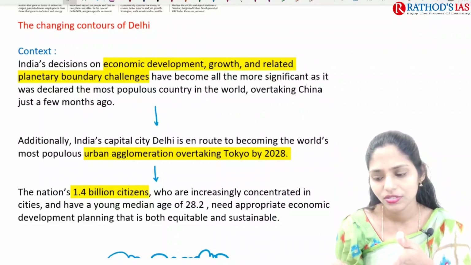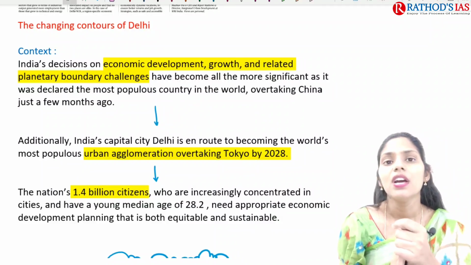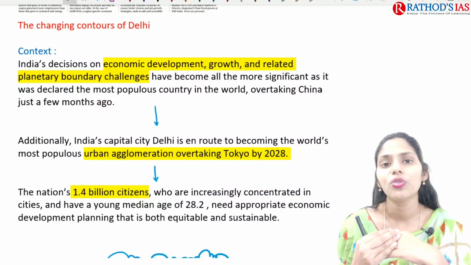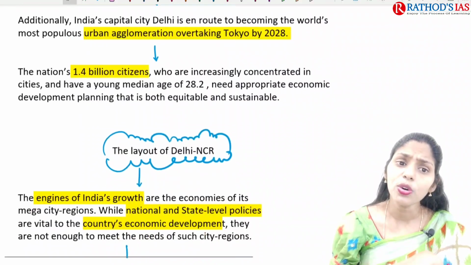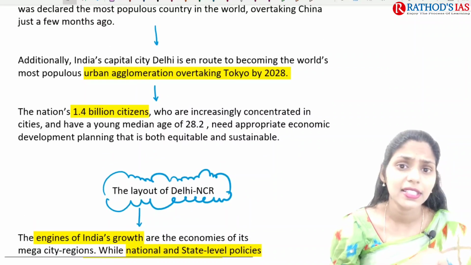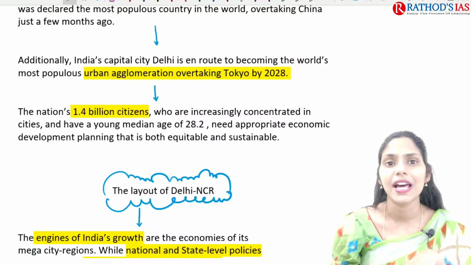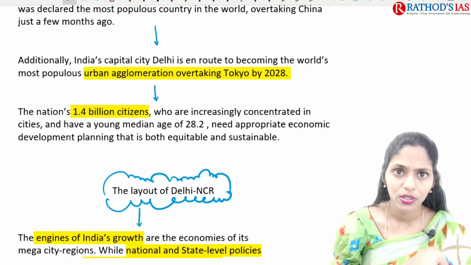There is one report, the United Nations World Population Prospects report, which said that we are going to be the most populous country in the world, and we are going to beat even China. This report also said that India's capital city, New Delhi, is going to become the world's most populous urban agglomeration, and it is going to overtake Tokyo by 2028. So this is also one forecast.